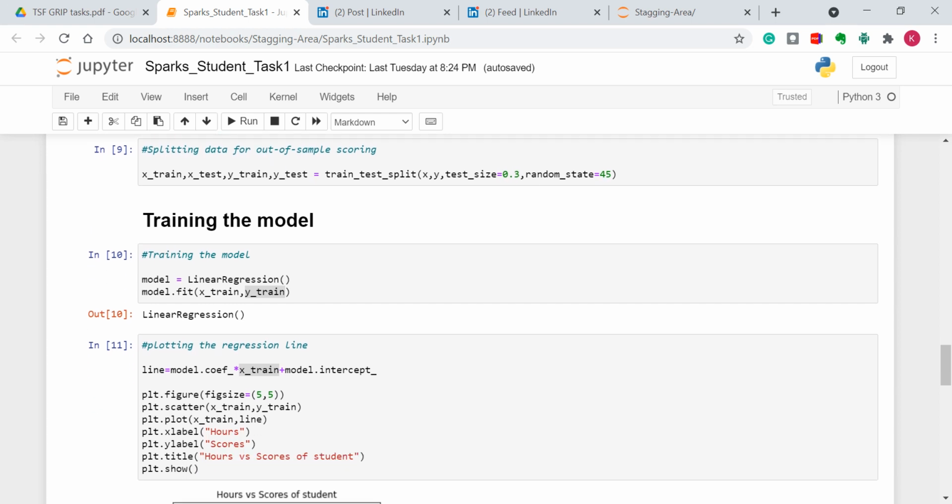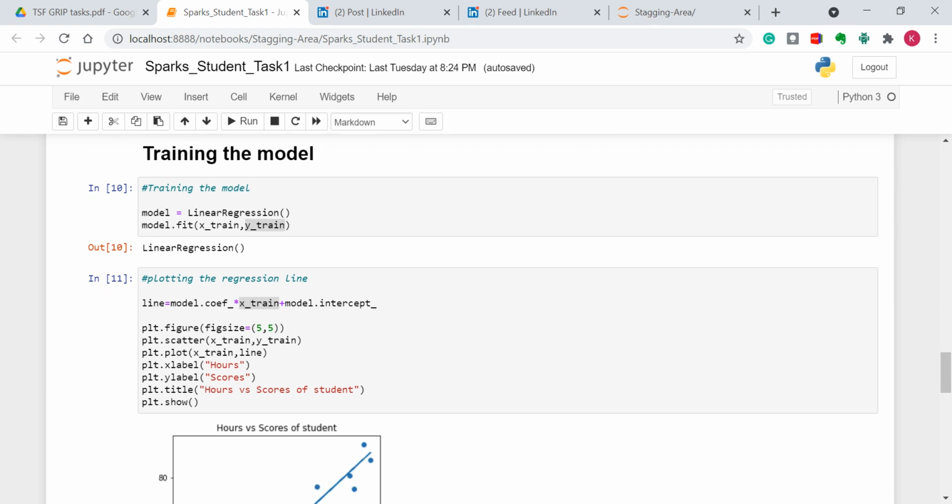Next, we will be splitting our data into train and test. The reason why we are splitting our data into train and test is to evaluate our model's performance. We will be using the test set, that is out of sample data, by comparing the accuracy we are getting using the training data and using the test set data. Test set accuracy will be more accurate. So we will be separating our data into train and test, and then using this test set we will be evaluating the accuracy of our model.